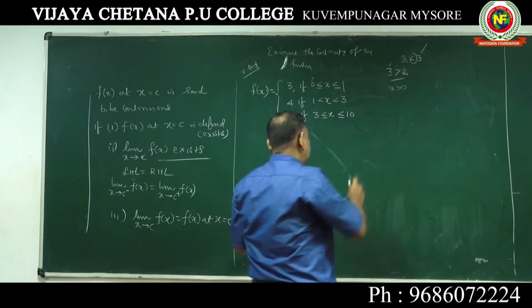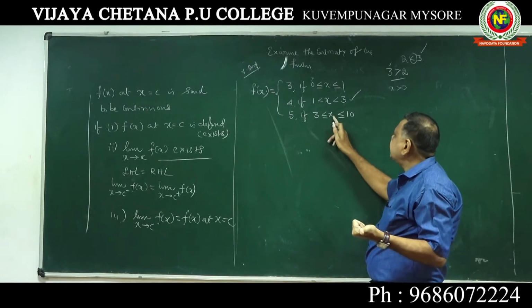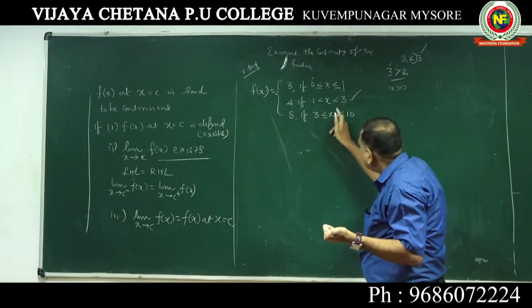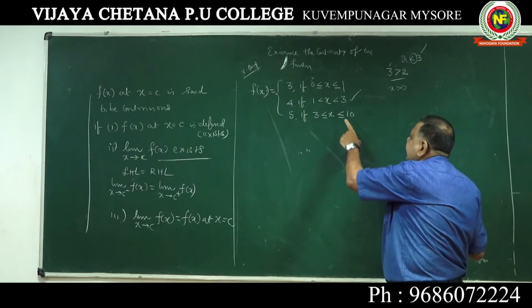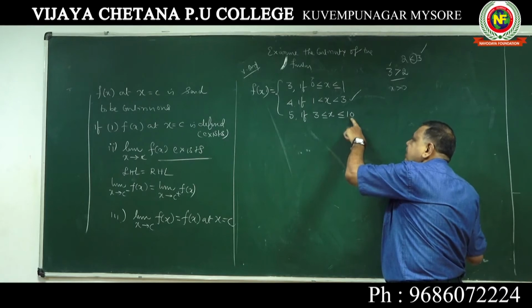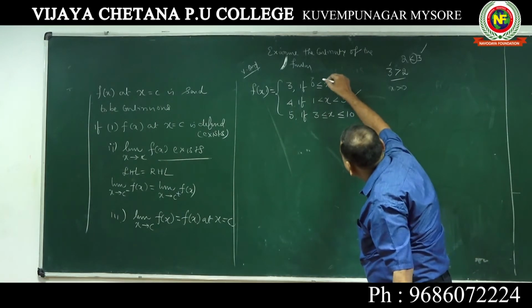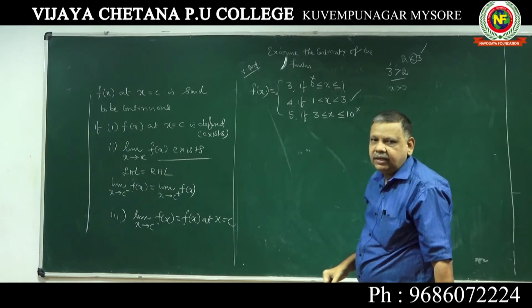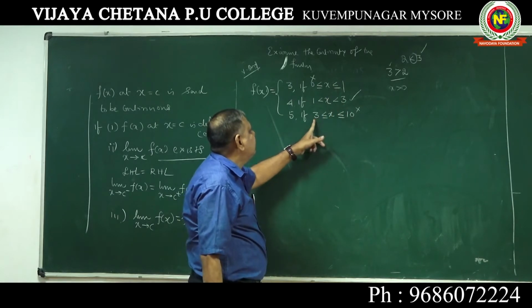Then what is it? Next one, 3. x less than 3 is given. 3 less than or equal to x means x greater than or equal to 3. This meaning is x greater than or equal to 3, but here x less than 10 is given, greater than 10 is not given. So 3 and 10 we can, 0 and 10 we cannot check. We have to check the continuity only at x equal to 1 and x equal to 3.